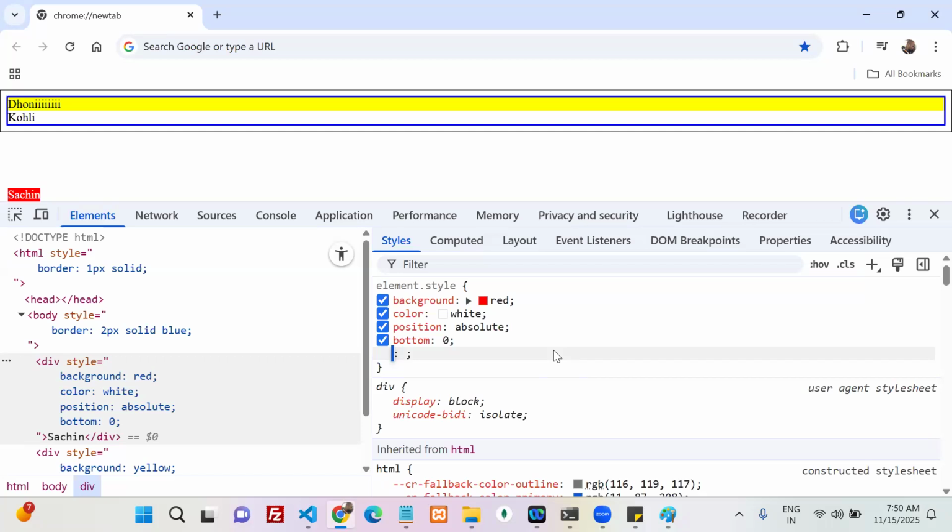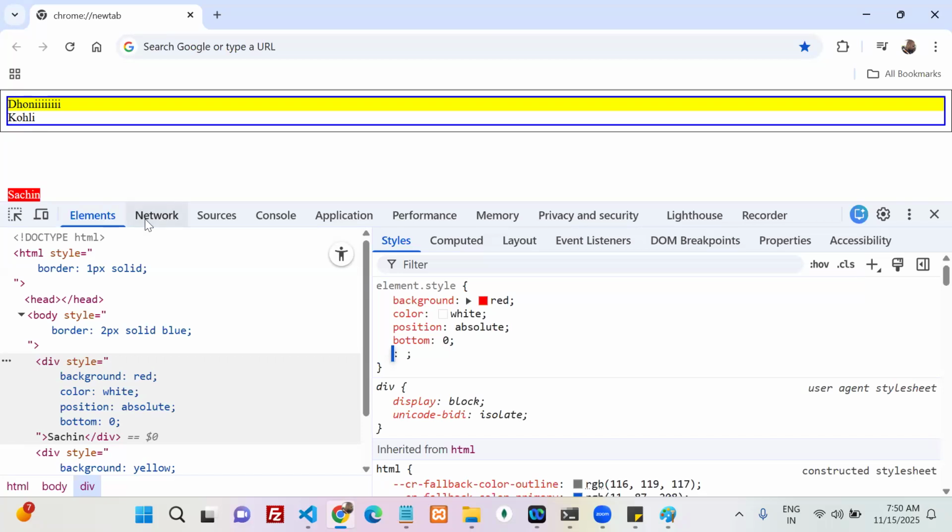As per our statement, my Sachin should be placed here. This is my bottom, right? Yes or no? The border bottom of my body is this one. Bottom 0 is nothing but this one. Here it has to be placed, right?